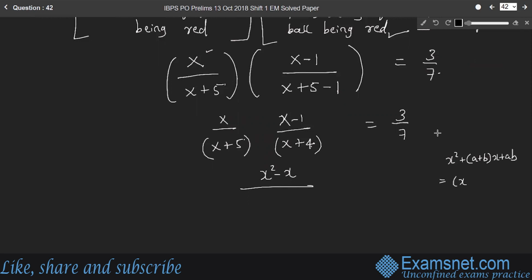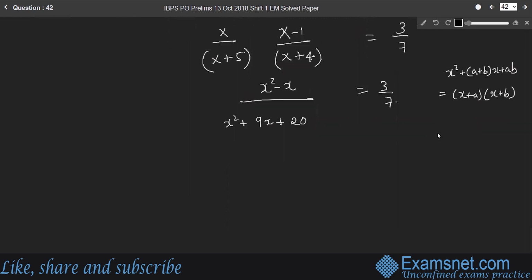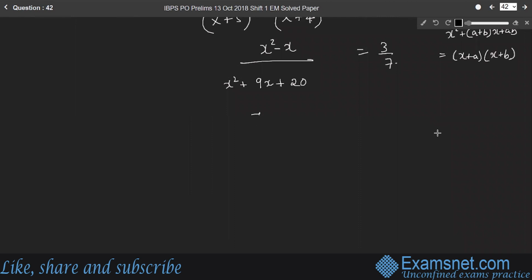Therefore, the denominator becomes x square plus a plus b, which is 5 plus 4, which is 9x, plus a into b is 20, is equal to 3 by 7. Therefore, cross multiplication: 7x square minus 7x is equal to 3x square plus 27x plus 60.